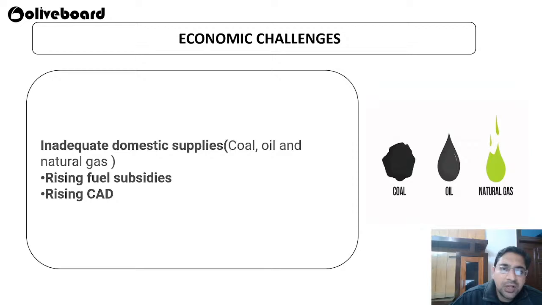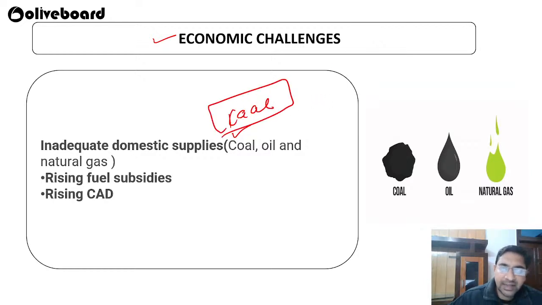Now, what are the economic challenges? First of all, we have inadequate domestic supply. Even coal we are not getting properly right now. I think one month back, people were talking about Mumbai and Bangalore facing power shortages because the coal had not reached properly.